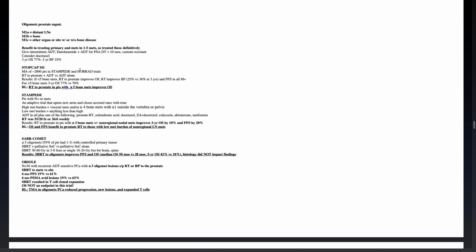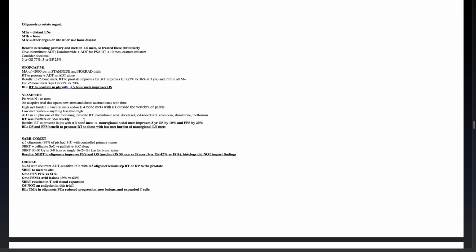The results: if the patient has less than 5 bone mets, radiation to the prostate improves overall survival. Radiation improves biochemical failure by about 10% at 3 years, and failure-free survival in all metastatic patients. For less than 5 bone mets, 3-year overall survival is improved by about 7%. Bottom line from STOPCAP is radiation to the prostate in patients with less than or equal to 5 bone mets improves overall survival.